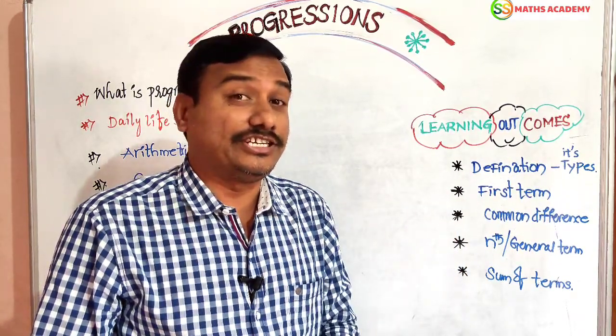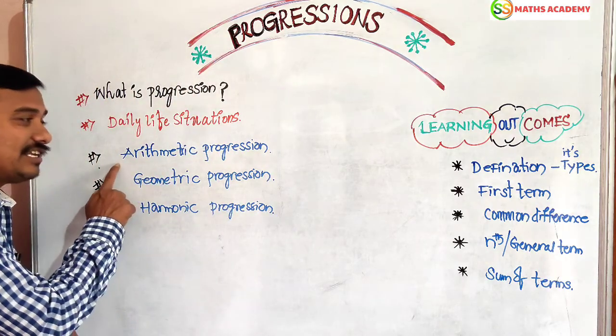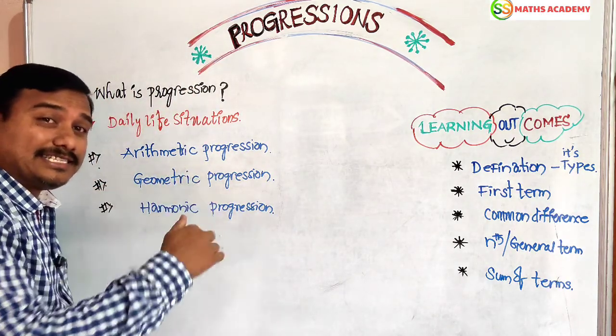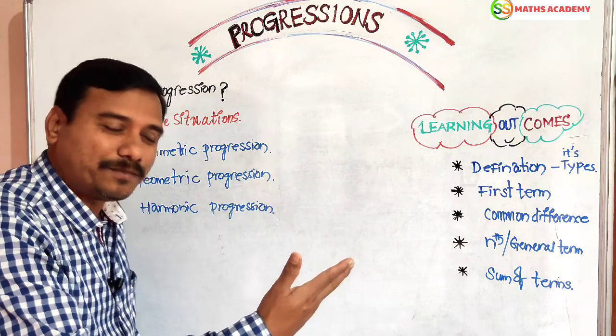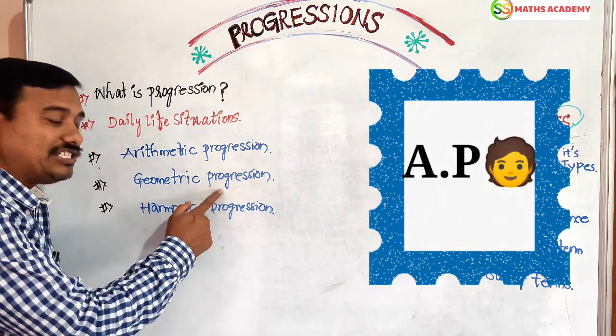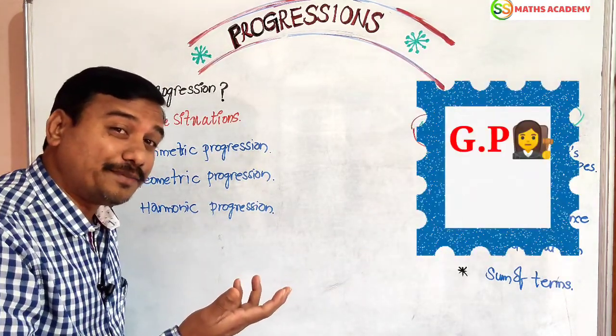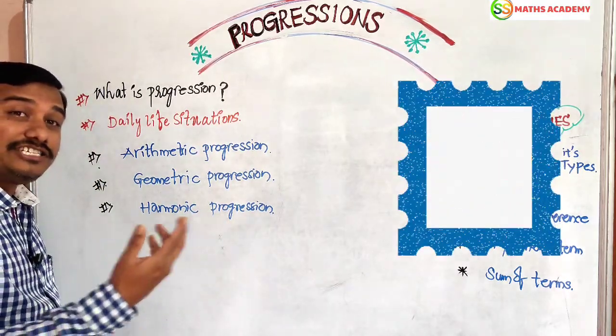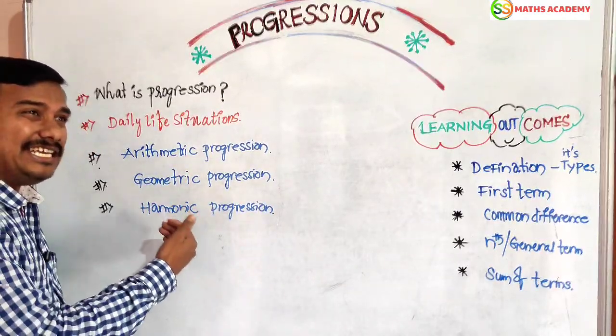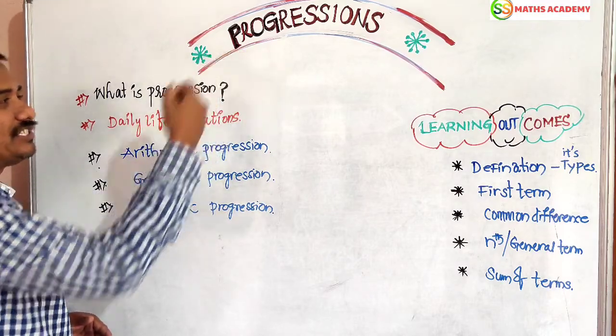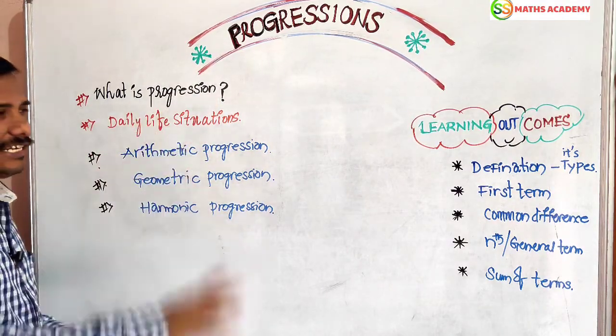Now, in progression, how many types are there? Generally, progressions are 3 types. What are the 3 types, dear friends? Arithmetic progression, simply we can say A.P. Geometric progression, simply we can say G.P. And harmonic progression, H.P. These are the 3 important types in progression. I told you very clearly.